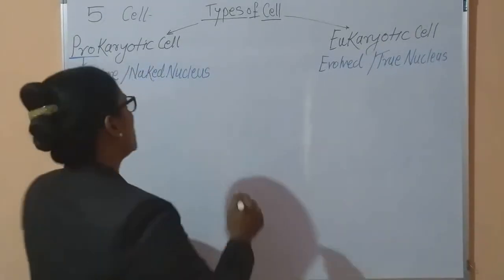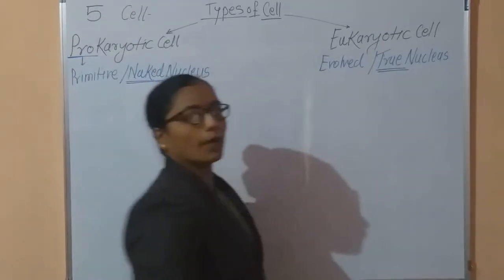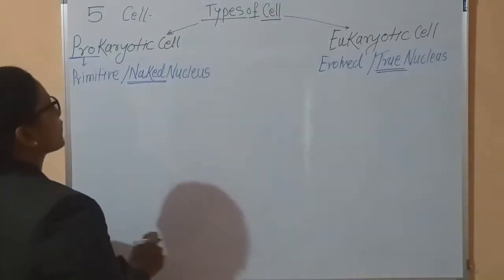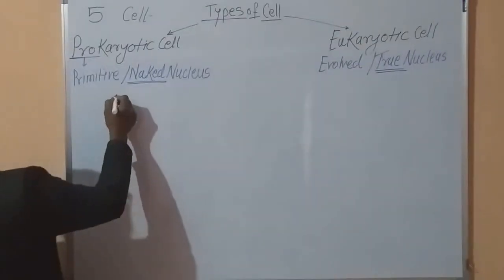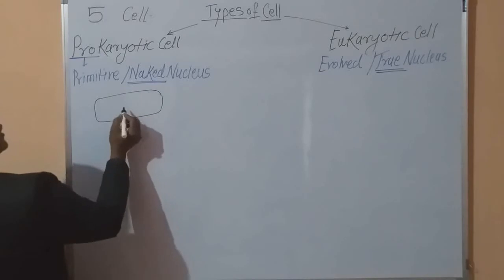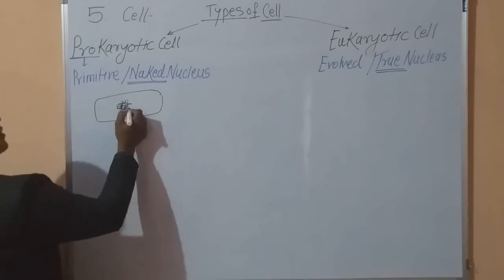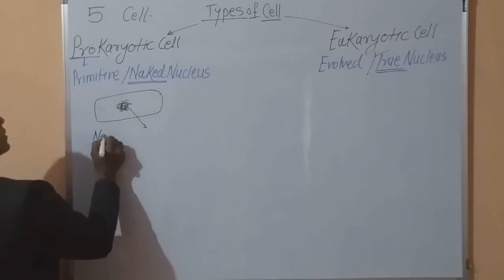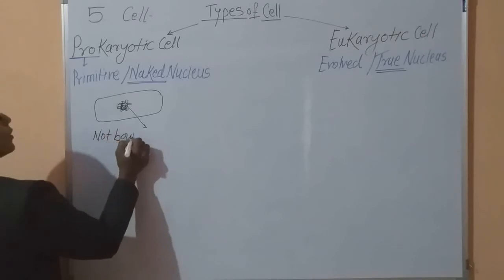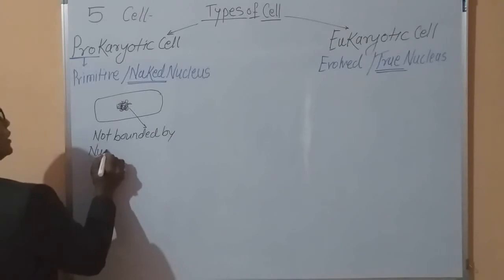Now the next point: what is meant by a naked nucleus, and what is meant by a true nucleus? See, the naked nucleus is found in the bacterial cell. Here the nucleus is present, but it is not bounded by a nuclear membrane.